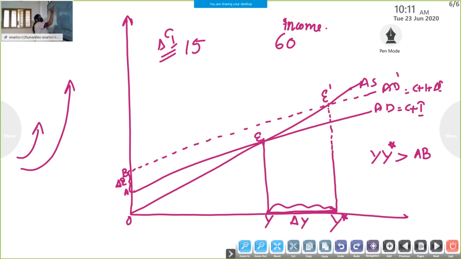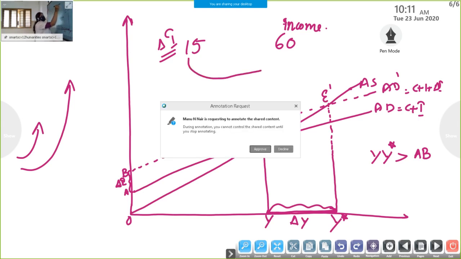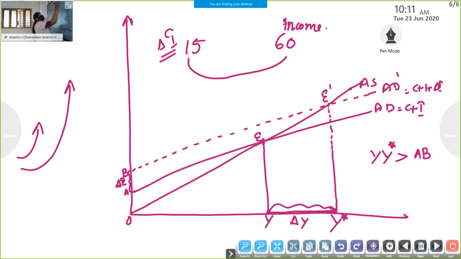So investment is only 15 crore, that resulted in a multiple. That factor is known as the multiplier, investment multiplier.